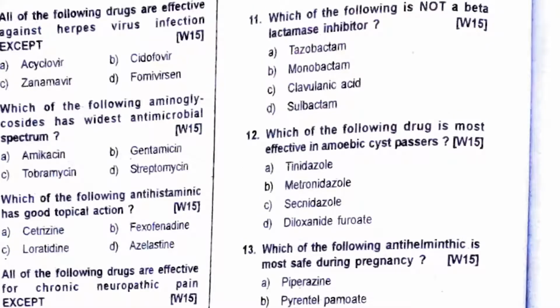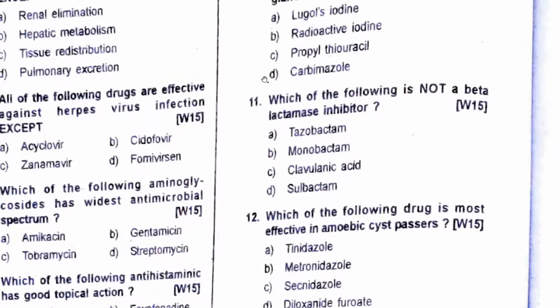Which of the following is not a beta lactamase inhibitor? Sulbactam, yes. Ampicillin, sulbactam. Amoxiclav, yes, 625. Piperacillin, tazobactam, yes. Monobactam, not a beta lactamase inhibitor.